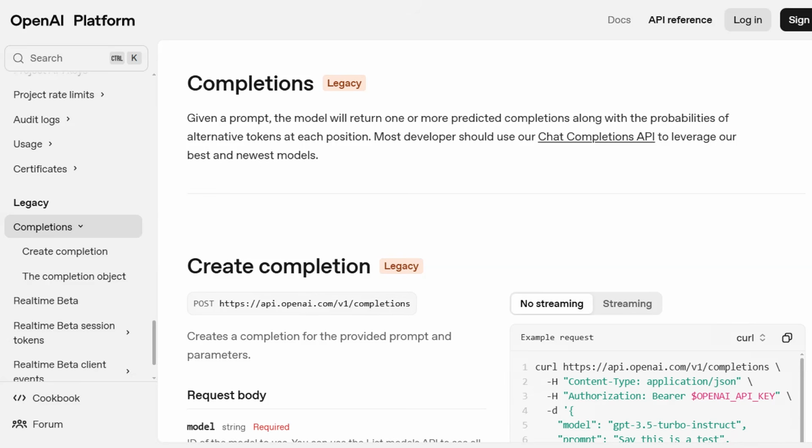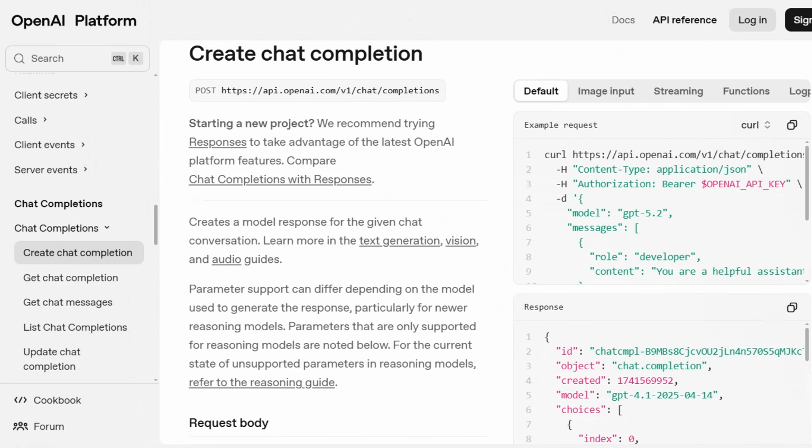Now, while that API made a lot of sense at the start, you had to handle everything in there. There was no built-in conversation memory. There was no way of signaling to the model which bits the user said versus which bits the model said. Later on, people brought in system prompts that needed things like that. And that brought about the revolution of the chat completions API.